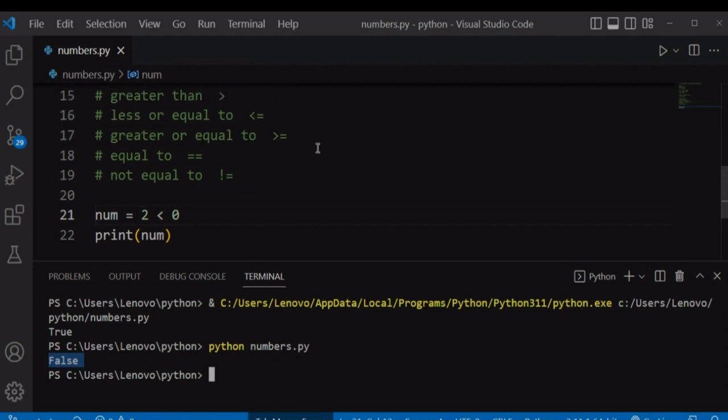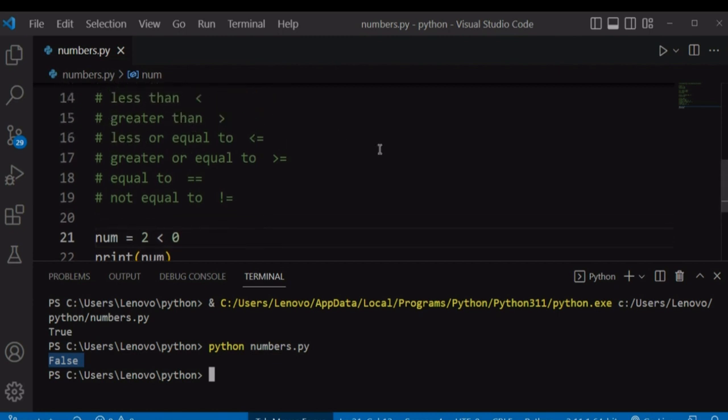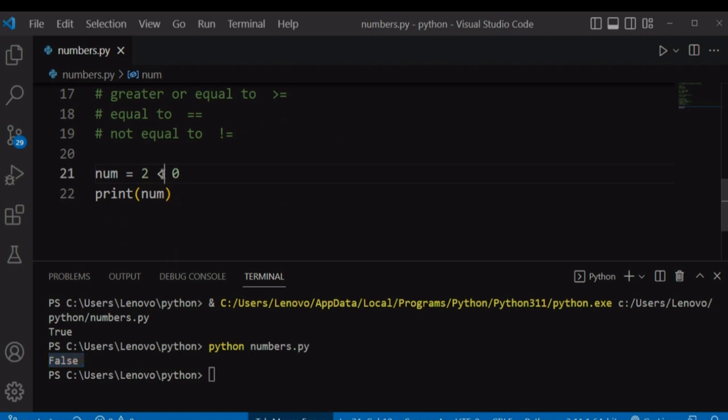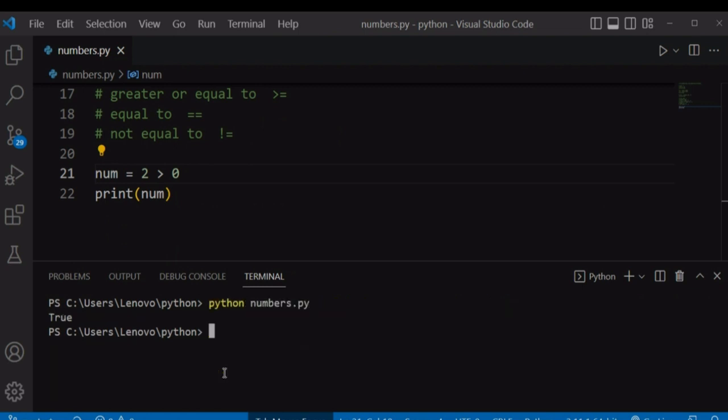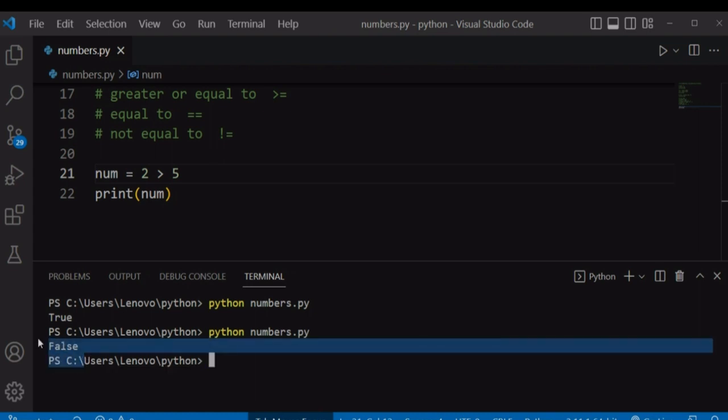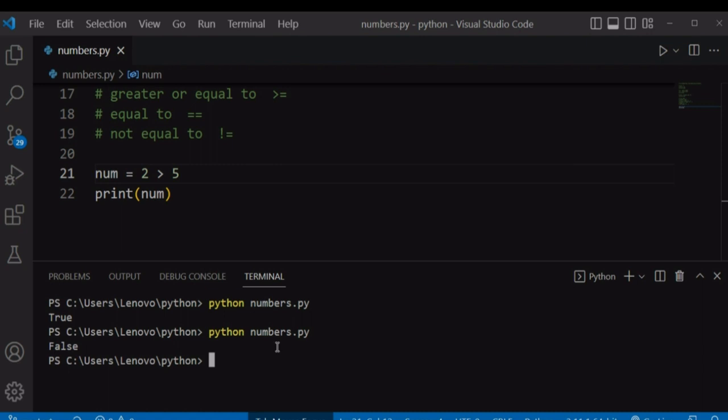You can also use the second operator, greater than, to check if 2 is greater than 0. Clear the console. Run the file again. It will return true because 2 is greater than 0. You can check if 2 is greater than 5. It will return false because 2 is not greater than 5.